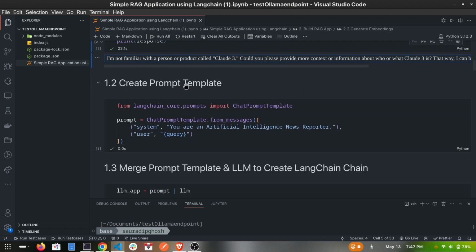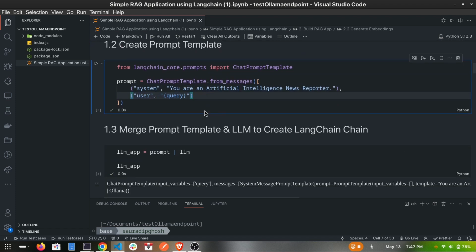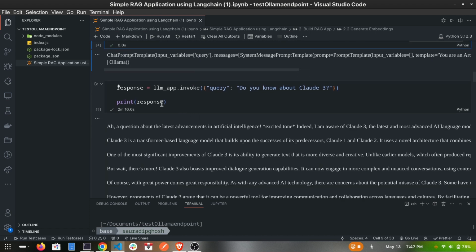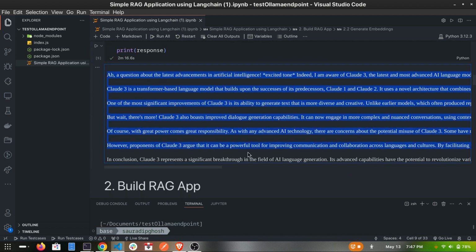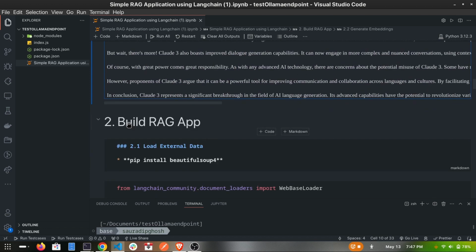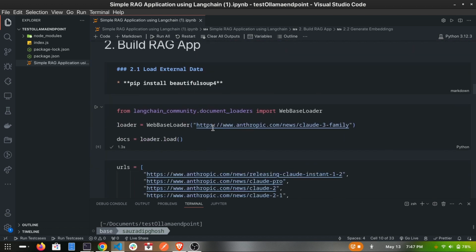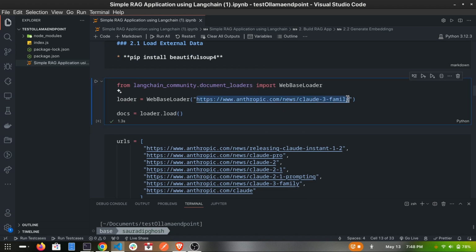Then I created a prompt template, and after that I asked the same question, inputting it in the prompt template, and got a similar kind of result but a bit improved. Now let's build a RAG application. I installed some dependencies and I provided the documentation link.